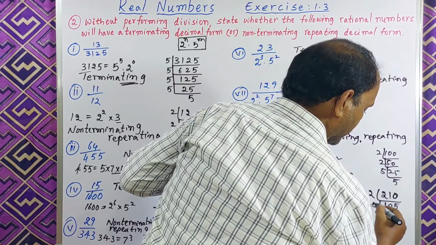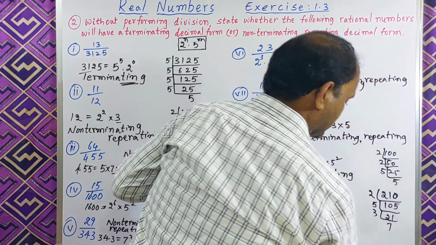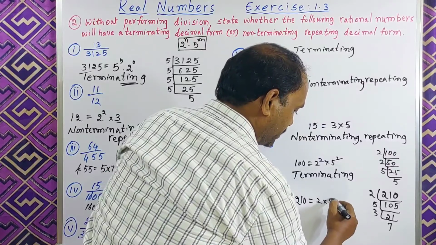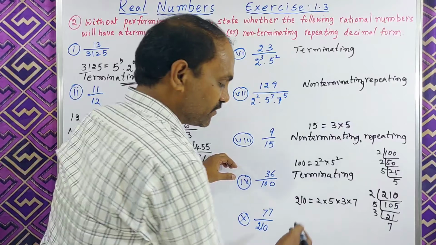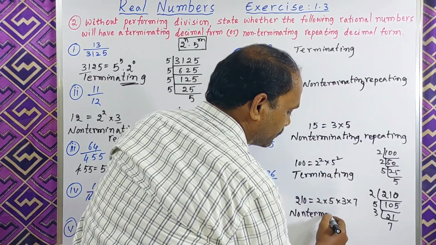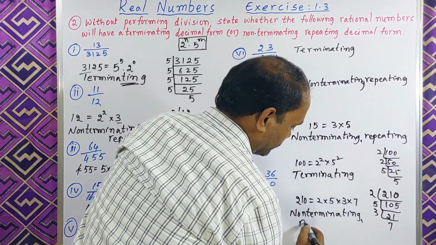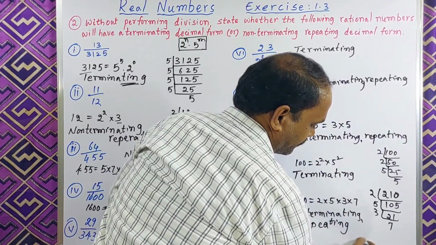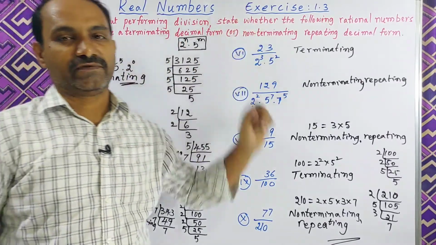Next it is divisible by 5 also. 5 twos are 10, 5 ones are 5. Next 3 sevens are 21. So 210 can be written as 2 into 5 into 3 into 7. 3 into 7 also comes, so that's why this one is non-terminating and repeating. This is our second question in exercise 1.3.